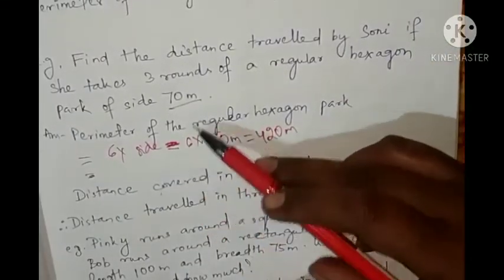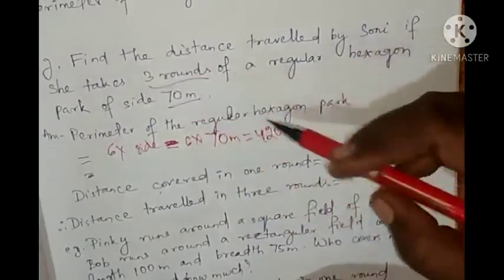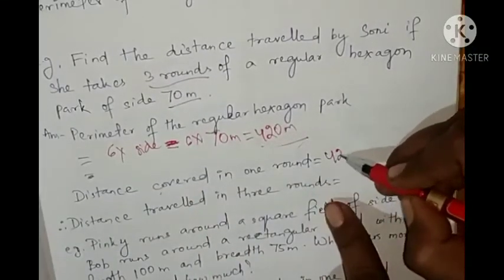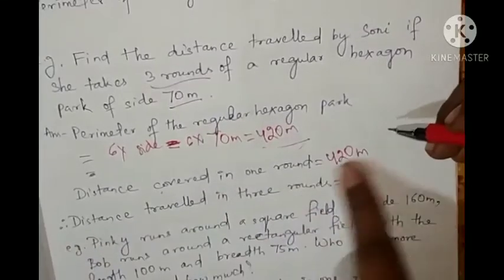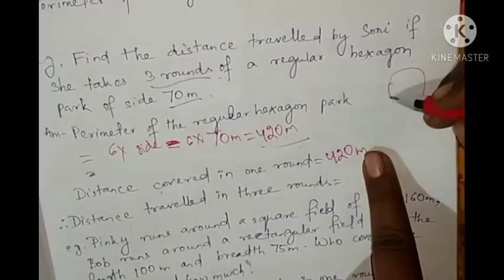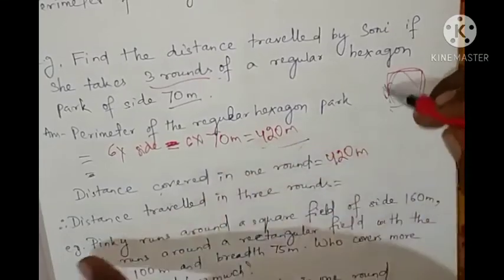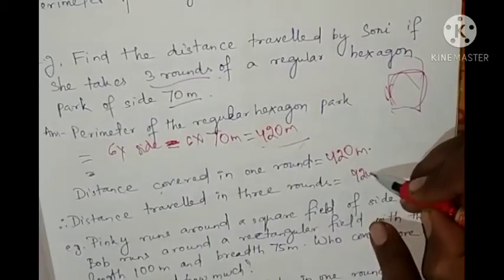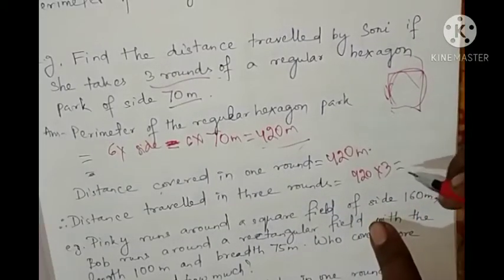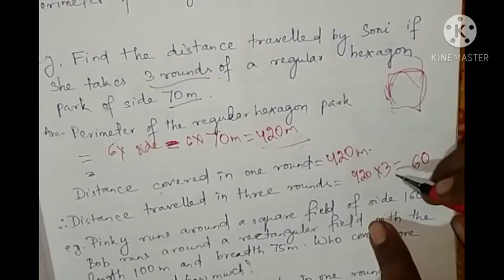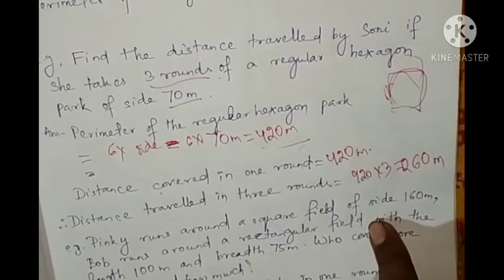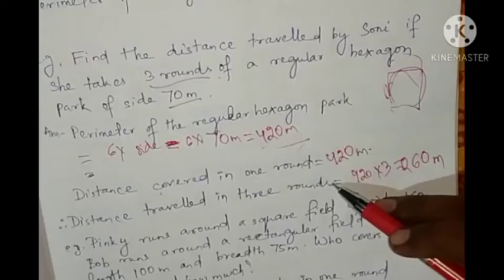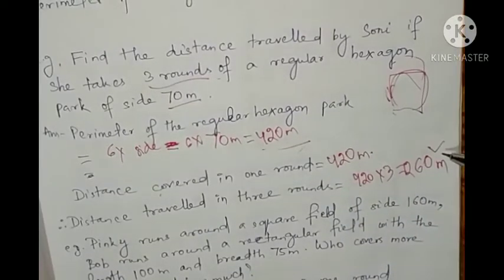So the distance we have to find is for 3 rounds. This is for 1 round. So the distance covered in 1 round is how much? 420 meter. So for 3 rounds of this hexagon, 1 round is 420, so the distance traveled in 3 rounds is 420 into 3. That is how much? 3 2 is 6, 4 3 is 12. 1260 meter. So Sony covers 1260 meter in 3 rounds.